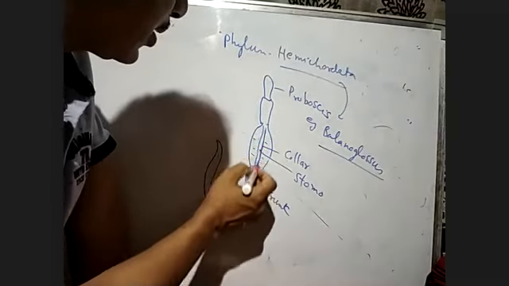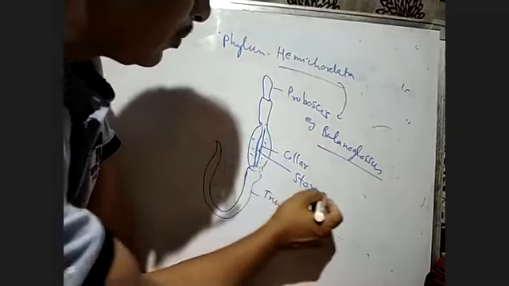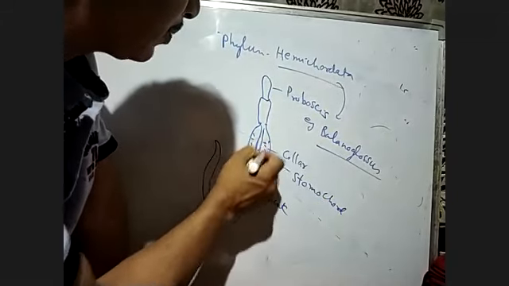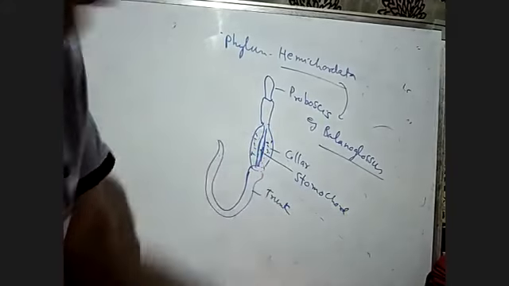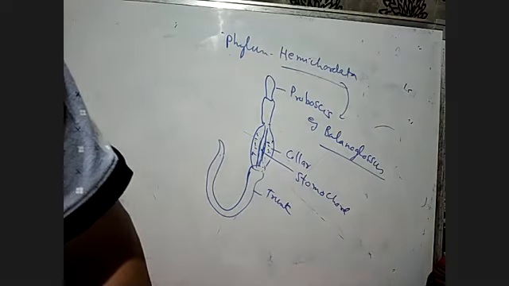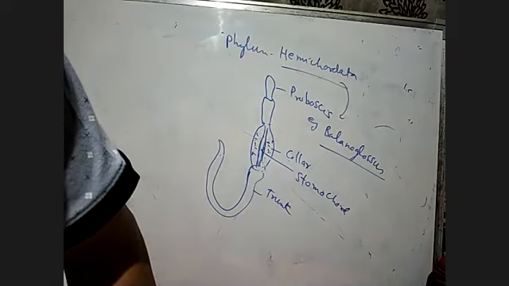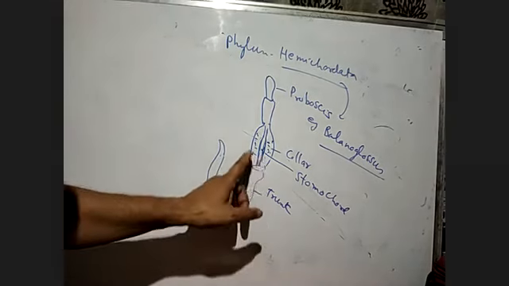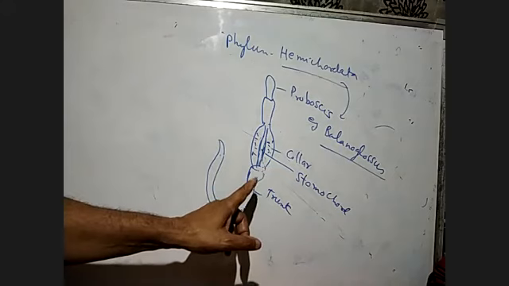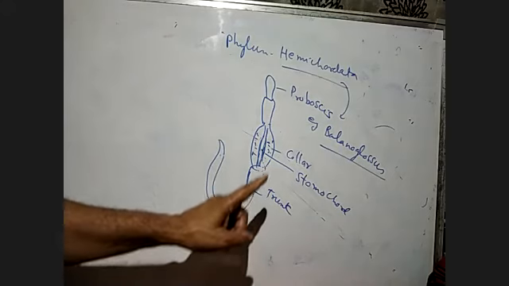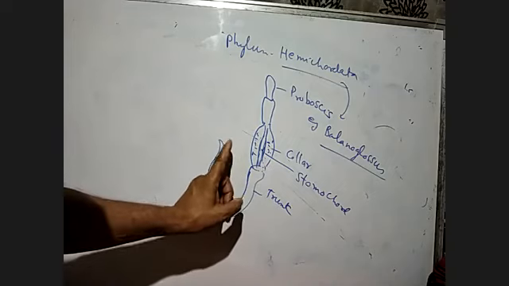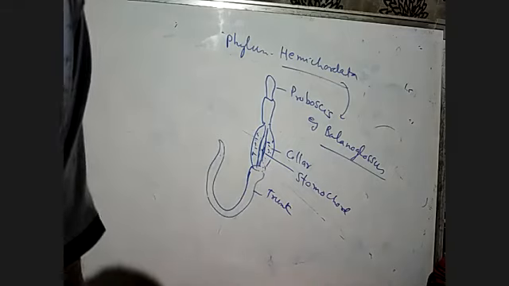This whole part is called the collar, and this rod-like structure is called the stomochord. The stomochord is similar to the notochord, the tube-like structure found in the chordata. So this structure is similar to the notochord, found in the hemichordata.